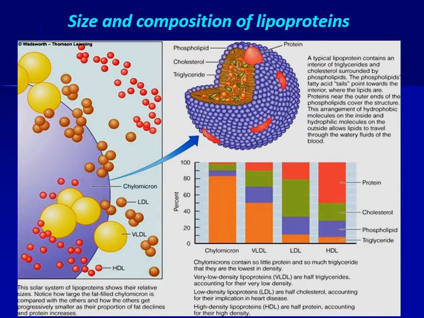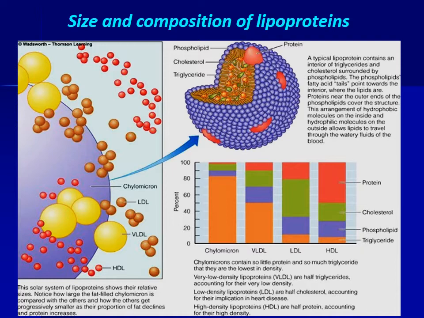Size and composition of lipoproteins. The solar system of lipoproteins shows their relative sizes. Notice how large the fat-filled chylomicron is compared with the others, and how the others get progressively smaller as their proportion of fat declines and protein increases.